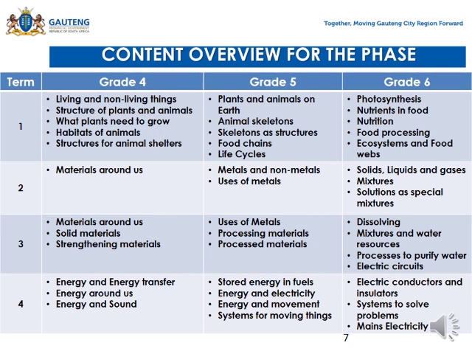Term 2, we are going to look at materials around us for grade 4. And then in grade 5, it's metals and non-metals. That is the first topic. The second topic will be uses of metals, meaning that in grade 5, in the second term, we are going to deal with 2 topics only. Right, let's move to grade 6 and see what topics we are going to deal with there. We're going to deal with 3 topics here. The first one is solids, liquids, and gases. The second topic is mixtures. The third one is solutions as a special mixture.